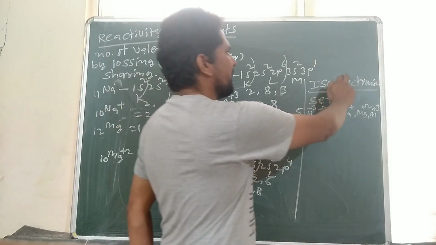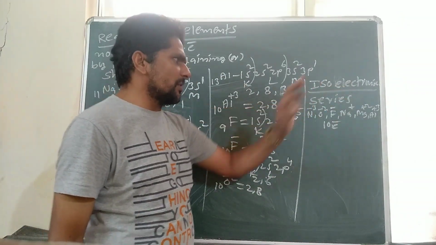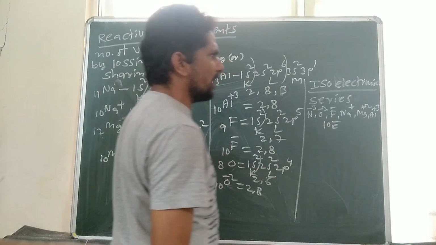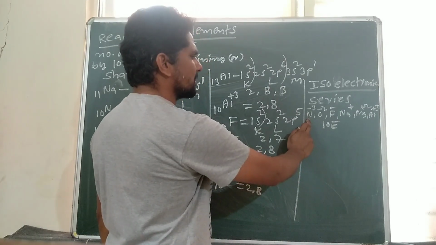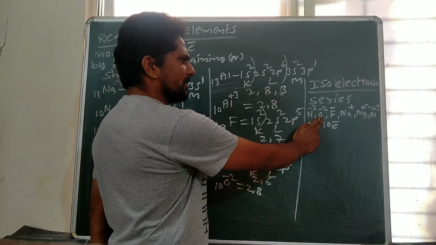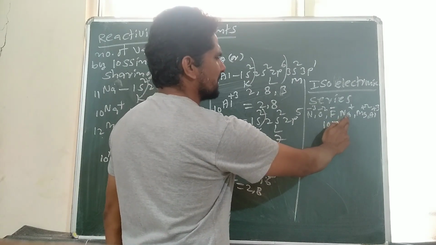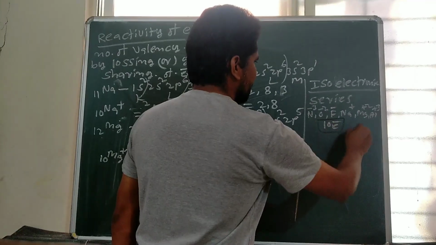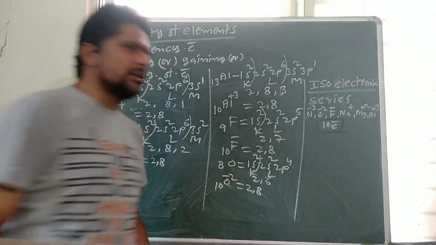Next, isoelectronic series. The word iso means same, so same number of electrons. The series which contains the same number of electrons is called isoelectronic series. N-3 consists of 10 electrons. O-2 consists of 10 electrons. F-, Na+, Mg+2 and Al+3 consist of 10 electrons. That's why these belong to an isoelectronic series.